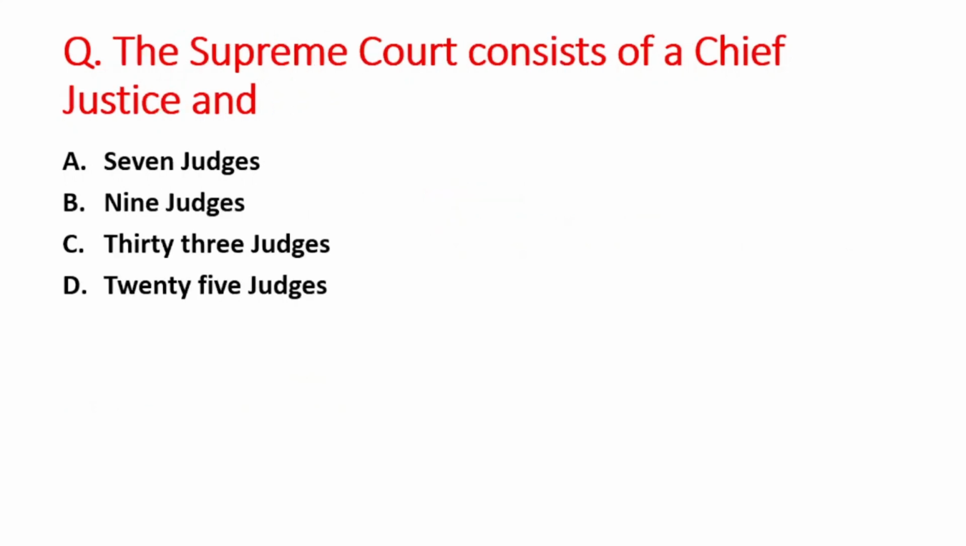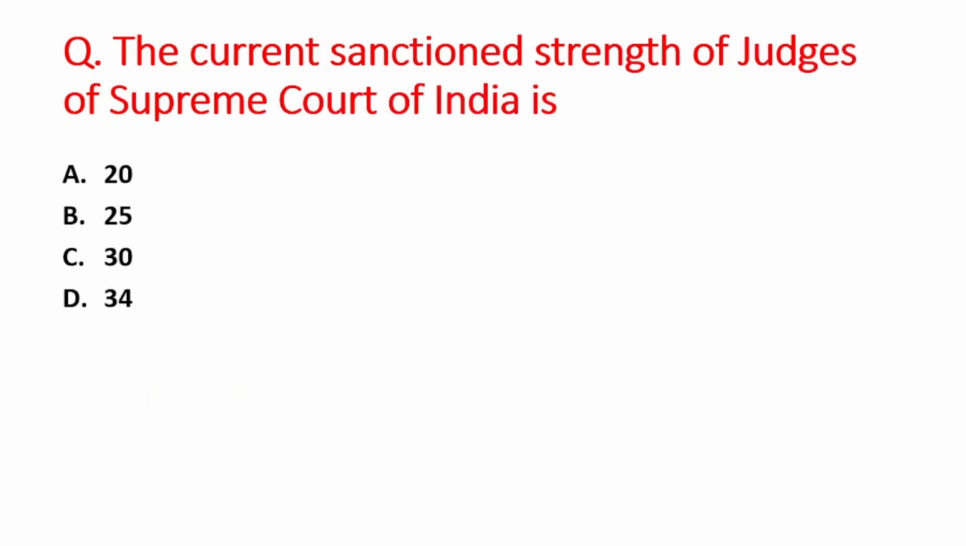Next question is, the Supreme Court consists of a Chief Justice and A option is 7 judges, B option is 9 judges, C option is 33 judges, and D option is 25 judges. So right answer is option C, that is 33 judges. It means Supreme Court has 1 CJI plus 33 judges. Next question is, the current sanctioned strength of judges of Supreme Court of India is. A option is 20, B is 25, C is 30, and D option is 34. So right answer is option D, that is 34. It means 1 CJI and the remaining 33 are the judges, right?